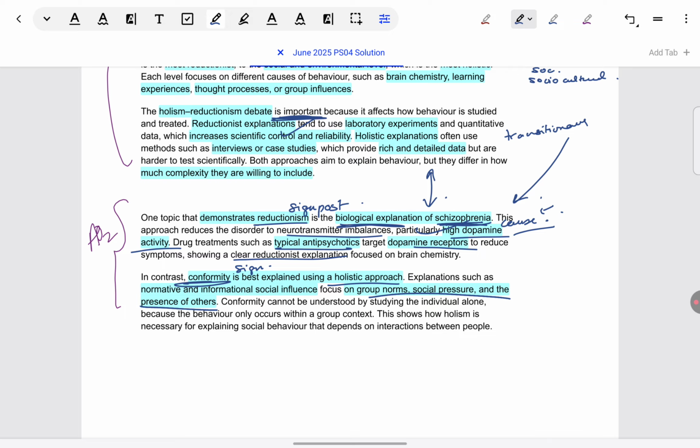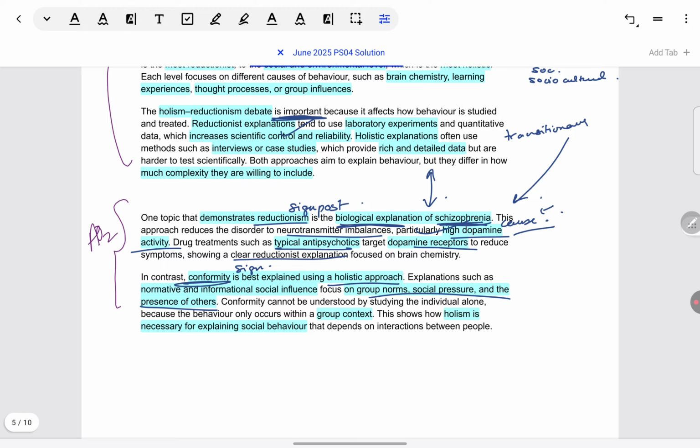So it supports the definition that was given earlier. Also, definitely it has to be understood within the group context. We are trying to say it's a topic which is inherently something that cannot be broken down, otherwise it is not understandable. So the group context has to be considered, and only then can we see what conformity is. So that is how holism is necessary for explaining behaviors and interaction.